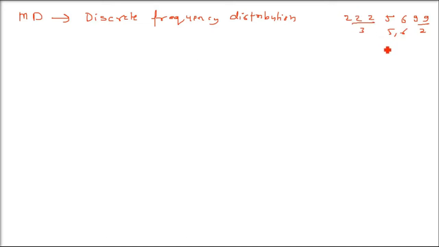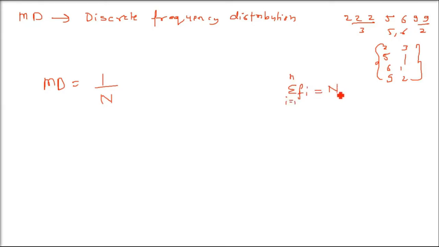So when the data is given as a distribution, 2 is the number, 3 is the frequency, 5 is the number, 1 is the frequency, 6 is the number, 1 is the frequency, 9 is the number, 2 is the frequency. So how to deal with this kind of data? Either about the mean or the median, both ways you can find it out. 1 by capital N. This capital N is the sum of the frequencies, which is actually how many numbers there are. Since we are given frequencies, we just add the frequencies, and that is capital N.